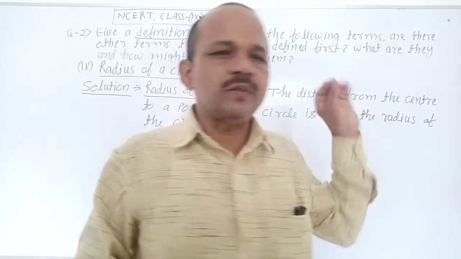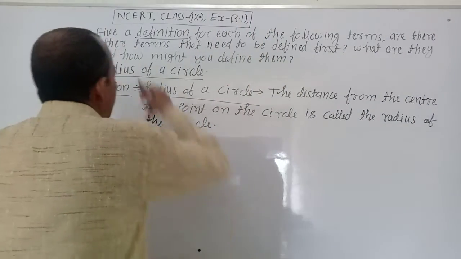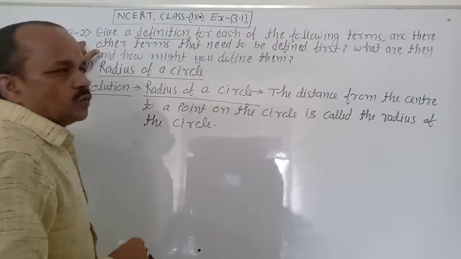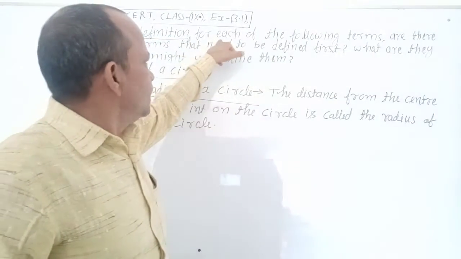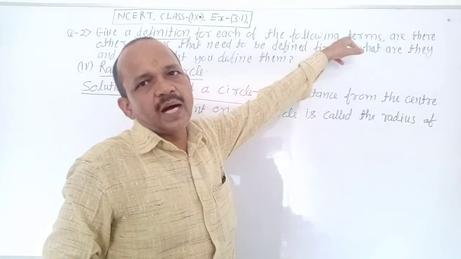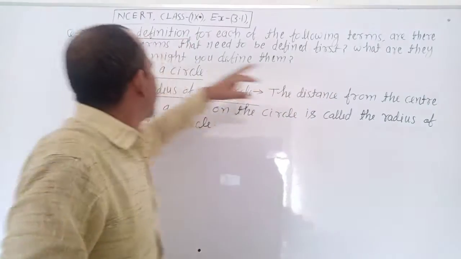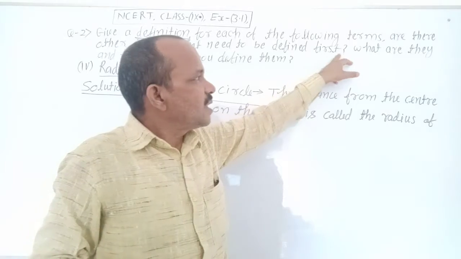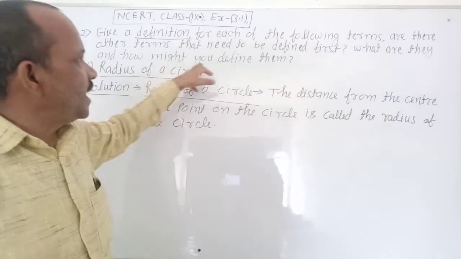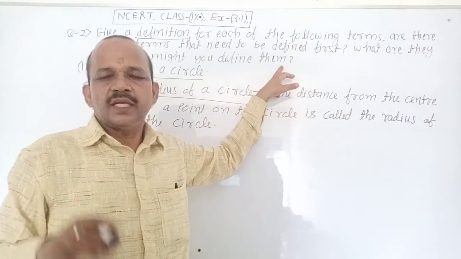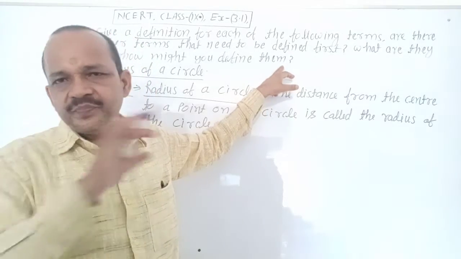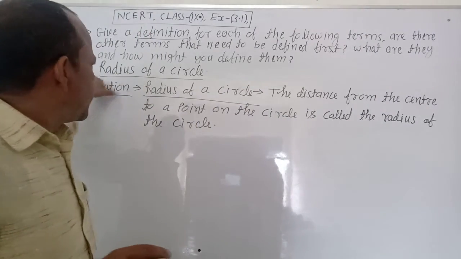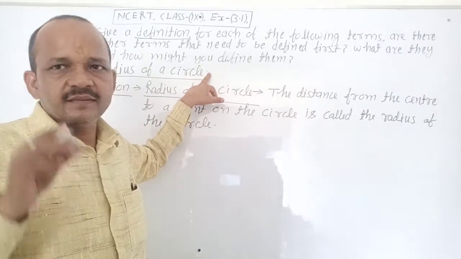Very good. See the board. NCERT class 9 exercise 3.1, question 2. Give a definition for each of the following terms. Are there other terms that need to be defined first? What are they and how might you define them? It is your question. Question is clear, no confusion about it. Very good. Part 4. Radius of the circle.